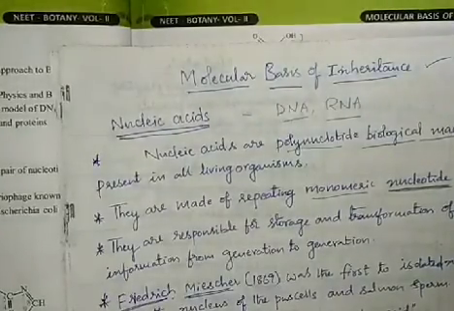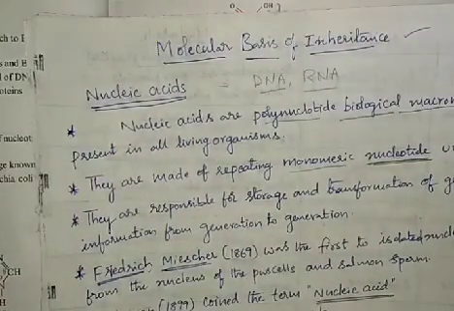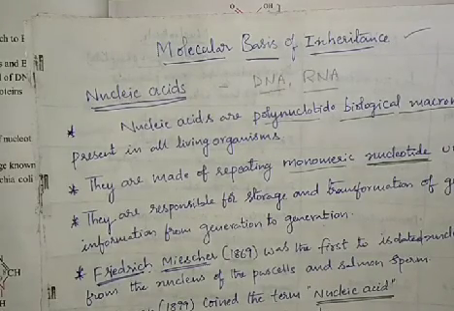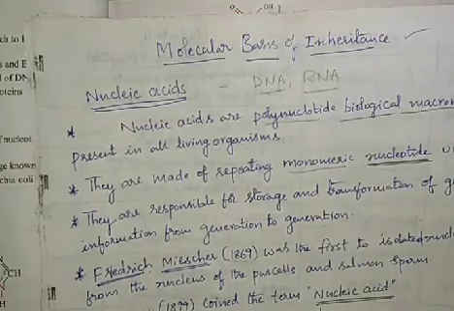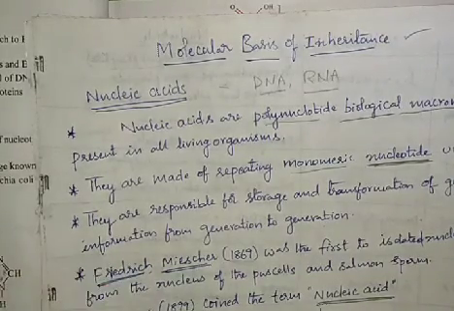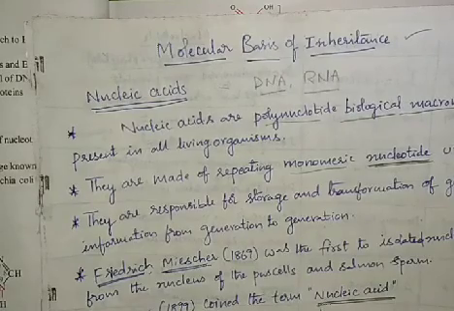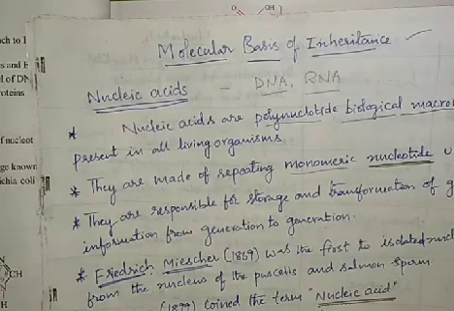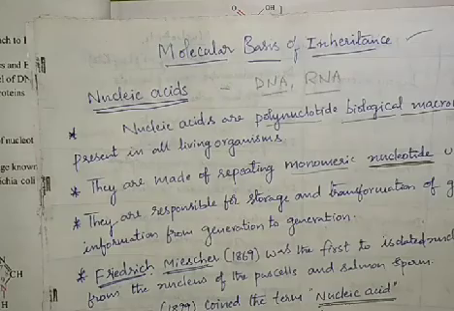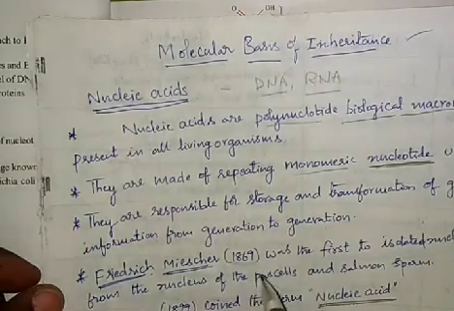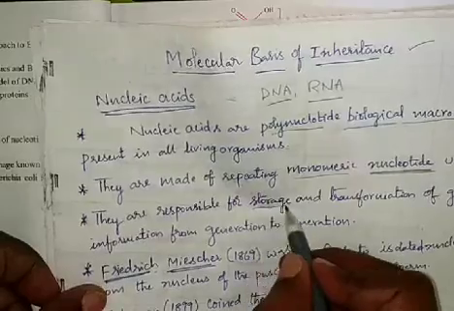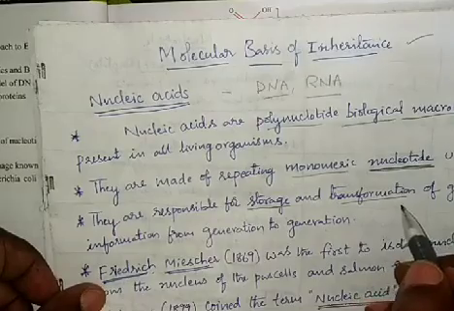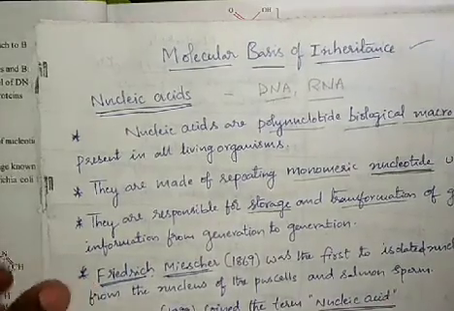Actually, these nucleic acids are responsible for the storage and transformation of genetic information from generation to generation. They are involved in heredity or inheritance, the transfer of genetic characters from one generation to the next, and the storage of genetic information.